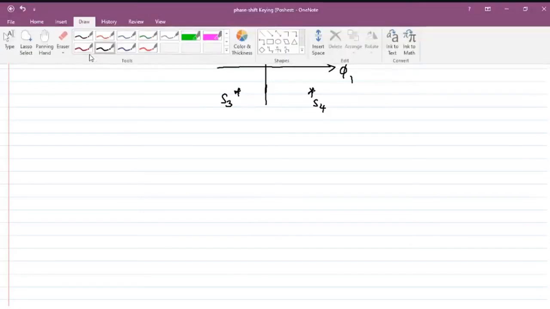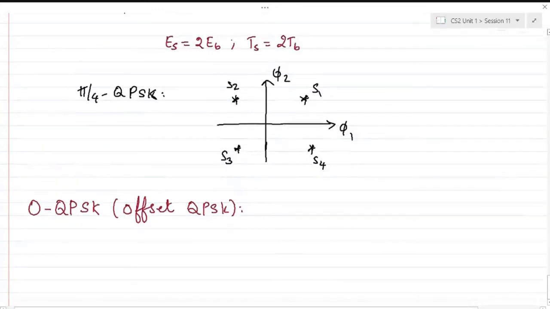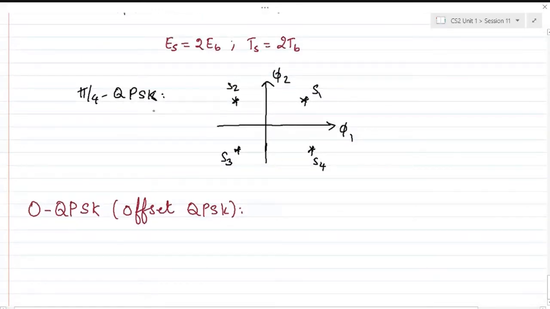We can have another variant of QPSK called OQPSK, which is offset QPSK. The basic reason for having another variation is this: for both QPSK and pi by 4 QPSK, if I call these 00, 01, 11, and 10, adopting gray coding, say the incoming bit stream is 00, 11, then 10, 01, and so on.